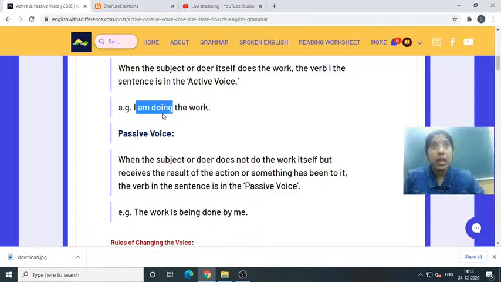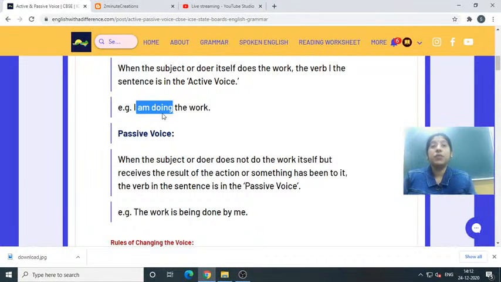So first of all, after getting a sentence, you have to identify whether it is active voice or passive voice. Second, you have to identify the tense: whether it is present tense, past tense or future tense.